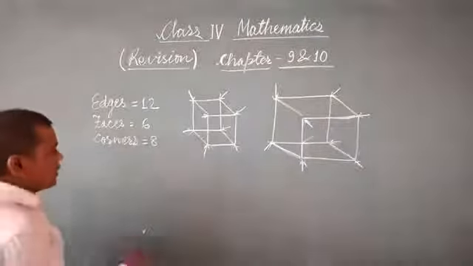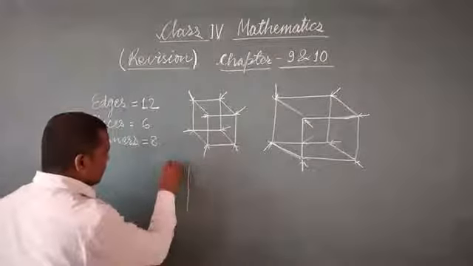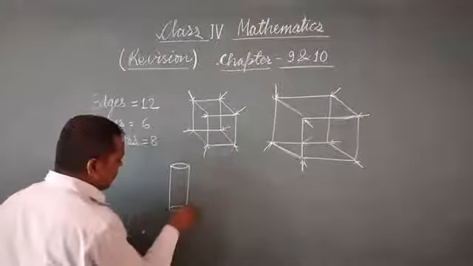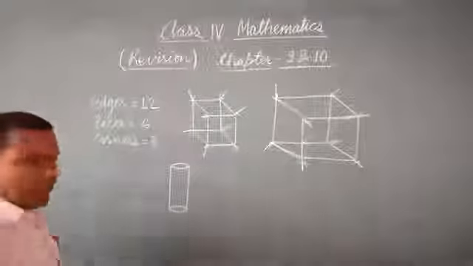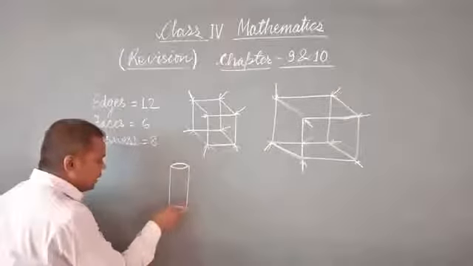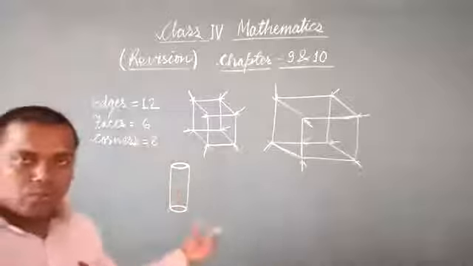Now, if we discuss about a cylinder, now this is the figure of a cylinder. In this, we are observing the number of edges. One edge here, another edge here. Here it is not an edge, I have just shown.